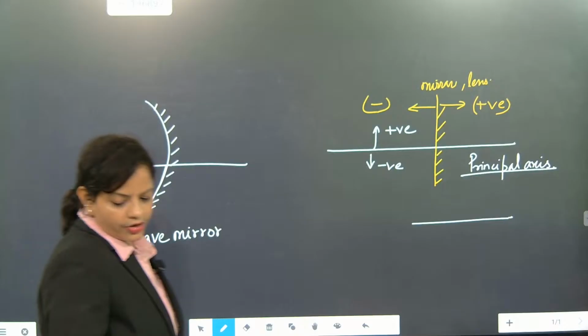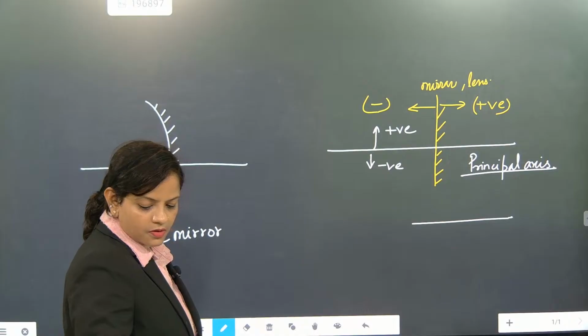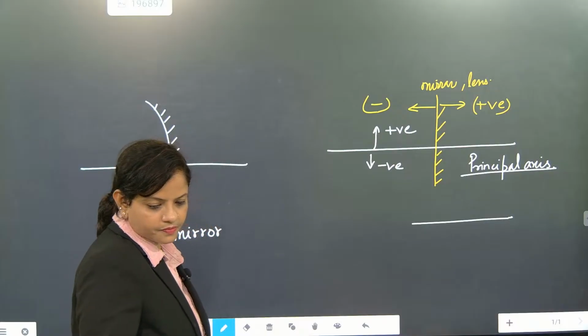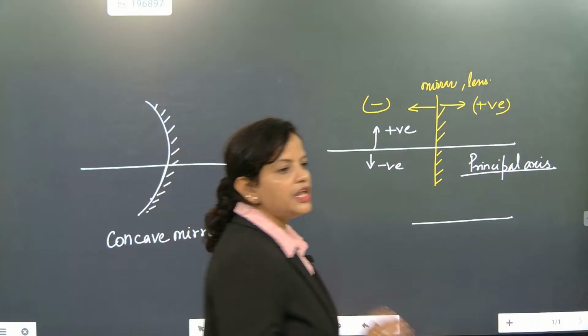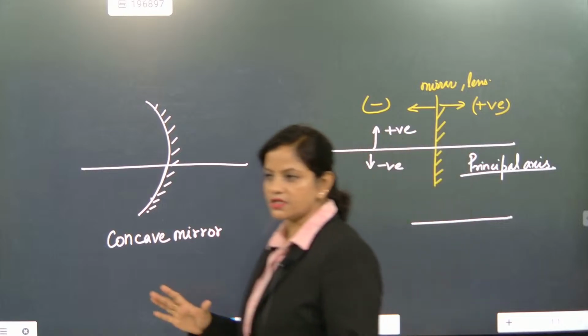So now we are going to go for the next part. Left and right, up and down. So now left, right, up, down, whenever they will be asking, I hope you children are ready to answer the question.